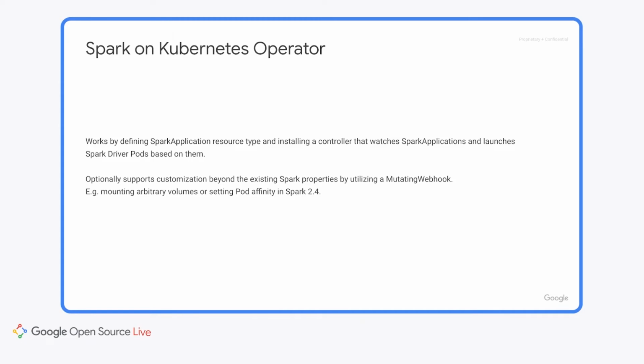If the operator is installed with its optional mutating webhook, then it can configure properties not directly supported by Spark itself. For example, Spark 2.4 does not support mounting arbitrary volumes or setting pod affinity. The Spark on Kubernetes operator with mutating webhook would allow you to make customizations even when running a Spark 2.4 application. Next, I will discuss Dataproc on GKE, the project I'm currently working on.